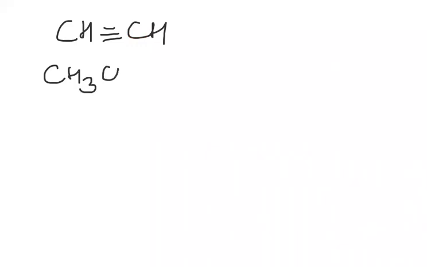Again, the first member of the alkyne series is CH≡CH. Go to the next one, CH3-C≡CH. Now this C is going to have a triple bond, so one hydrogen will not be there. So 3 and 1, and the molecular formula for this is C2H2. Sorry, the next one is C3H4. Three carbon atoms and 4 hydrogens.